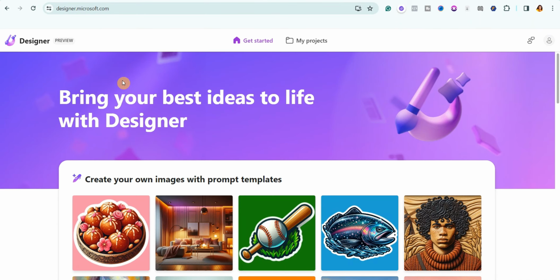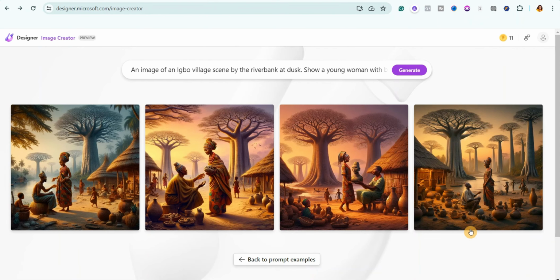So I'll go ahead and add something to this prompt. Then all you need to do is to click on generate. Give it a few minutes to generate the images. Look at these really cool images. They are really beautiful, aren't they? I think I like this one.